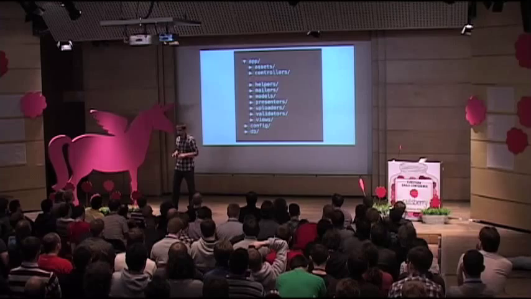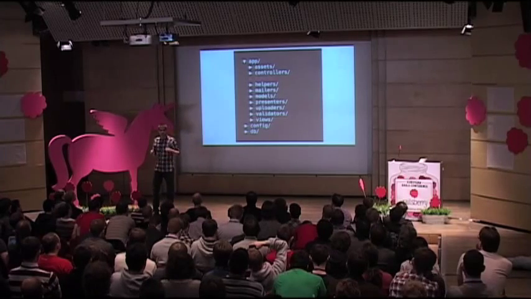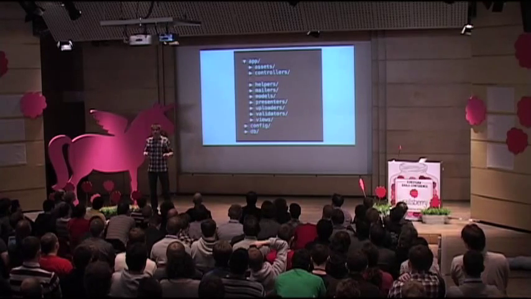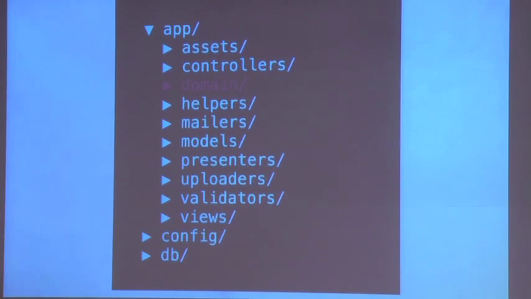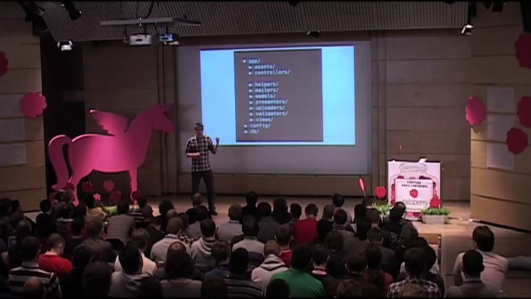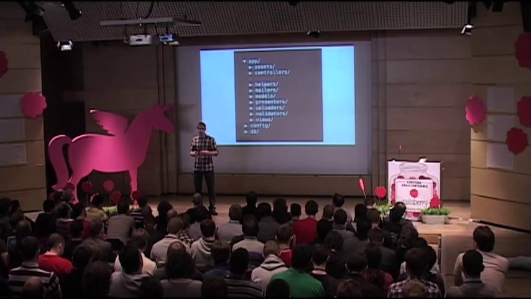Another solution, quite often discussed recently, is to introduce a separate layer of domain objects, or business objects. In this scenario, the models in Rails merely wrap the database access, they are just data access objects, and the domain layer objects wrap them and add behavior on top of them.